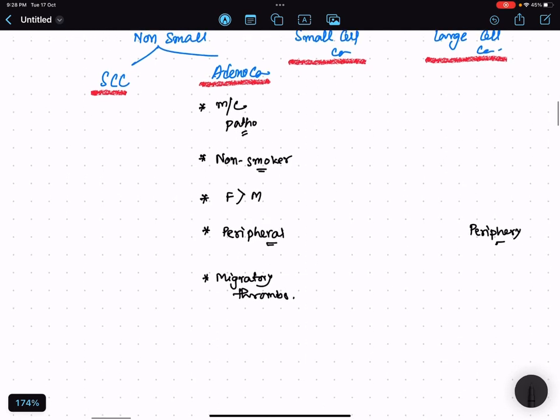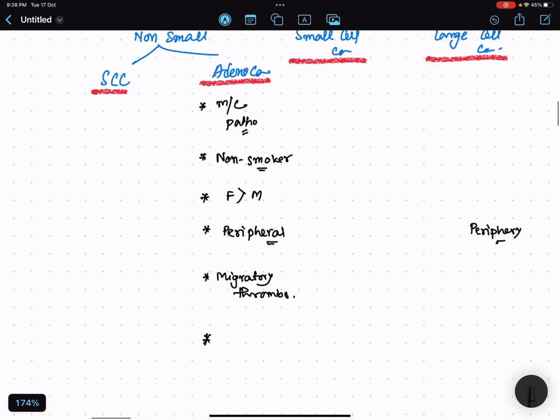Another important thing I would also like to mention about adenocarcinoma is the genes that are implicated. The pathogenesis happens because of some genetic element, that is KRAS and EGFR. These are the two genes which are implicated in the pathogenesis of adenocarcinoma. Okay, adenocarcinoma means histologically you will be seeing glands that are lined by pleomorphic cells. So the glands will be there, and those glands will be lined by pleomorphic cells. This is what you will see.